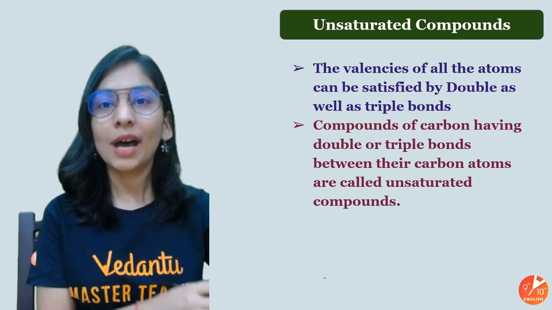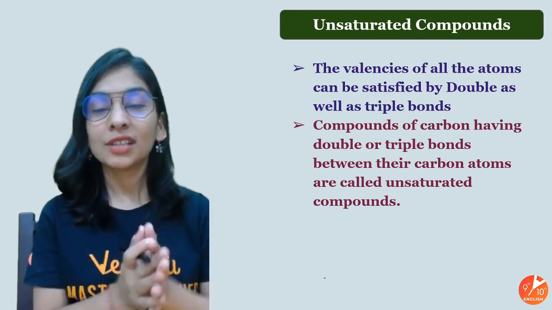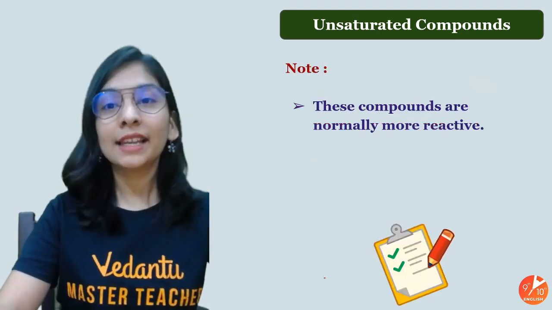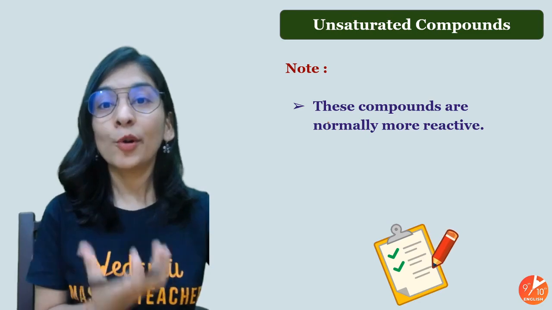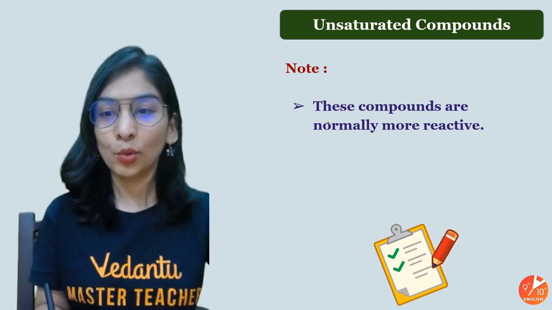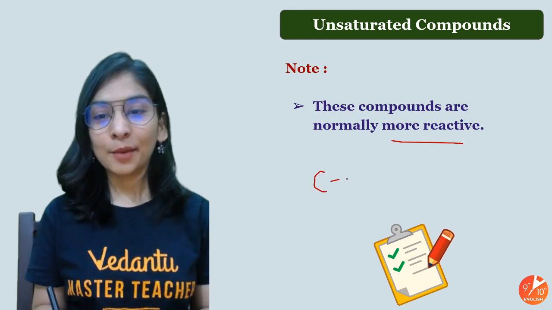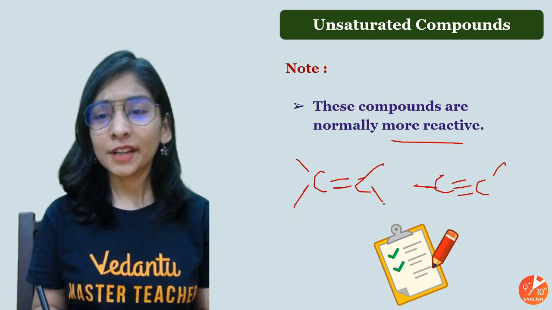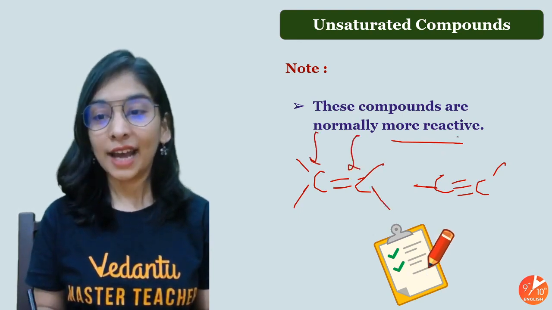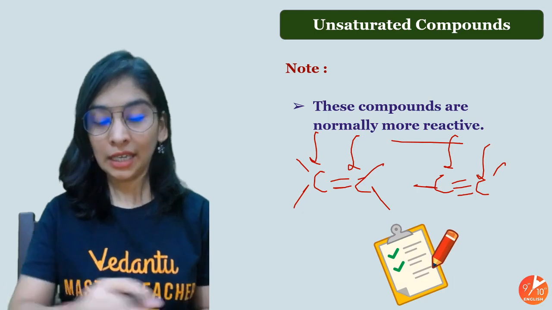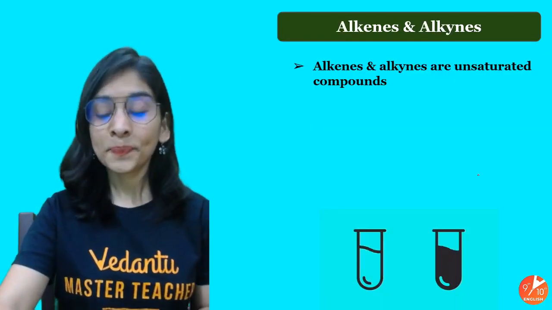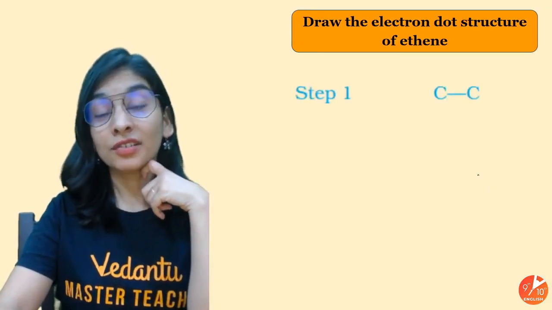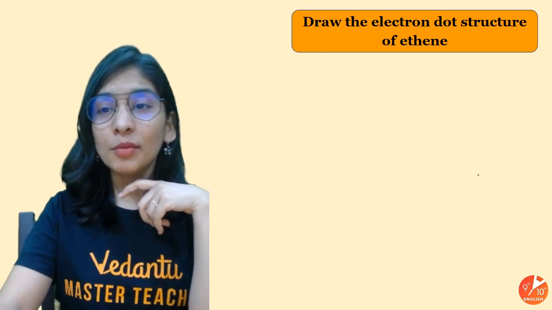Unsaturated, as the name gives you the answer, there is unsaturation. Unsaturation means double and triple bonds, and that's of 2 types: alkene and alkyne. And as I told you, alkenes and alkynes are comparatively more reactive, because they are more exposed to the atmosphere, and different atoms can come and attack here, so that saturation will be achieved. Now we'll talk about alkenes and alkynes one by one, and we'll try to draw the structures also. But first of all, let's talk about ethene.